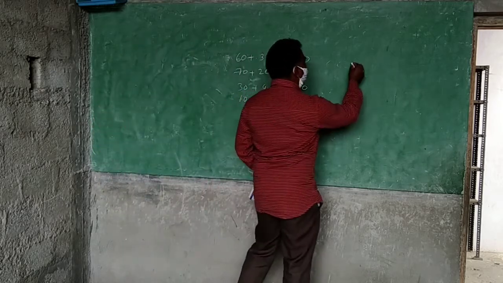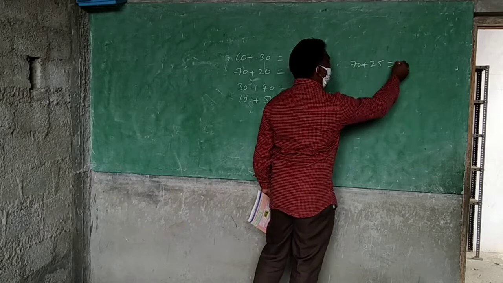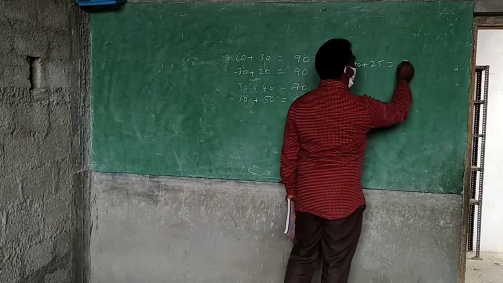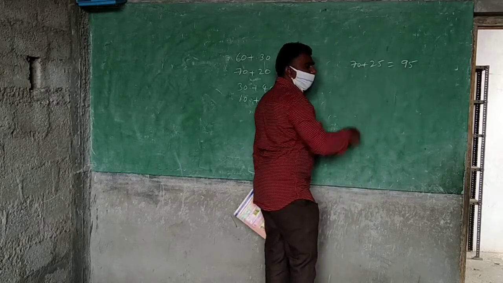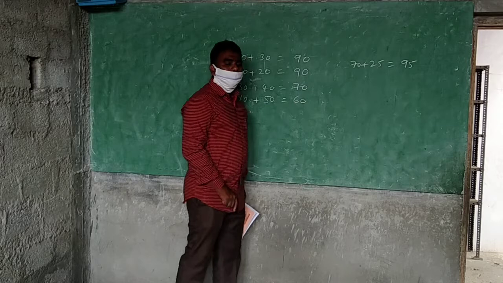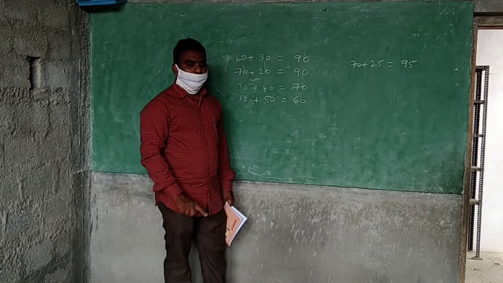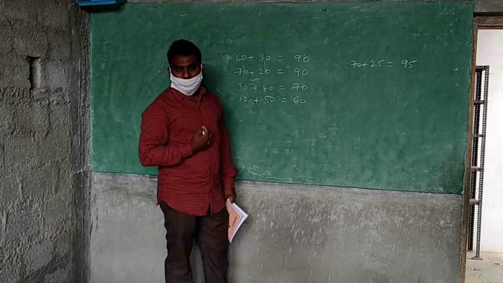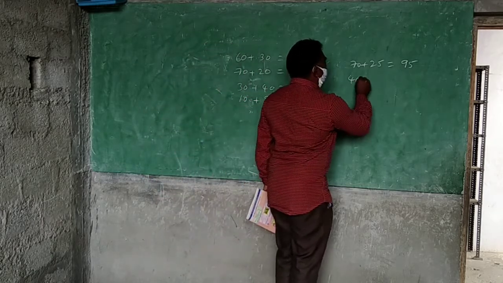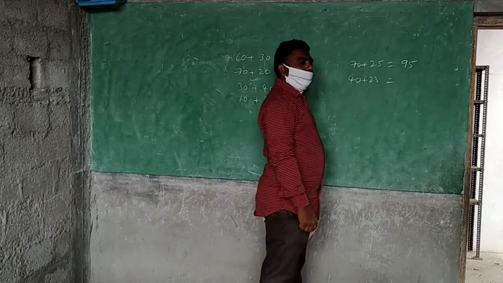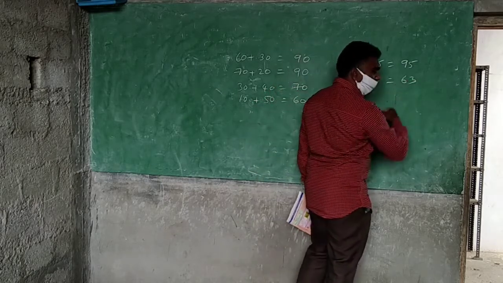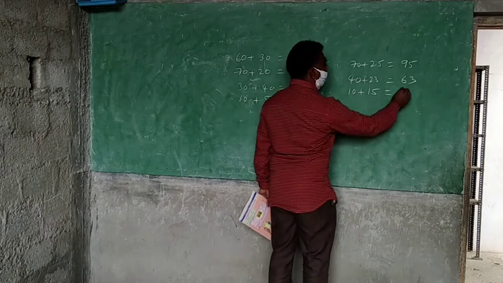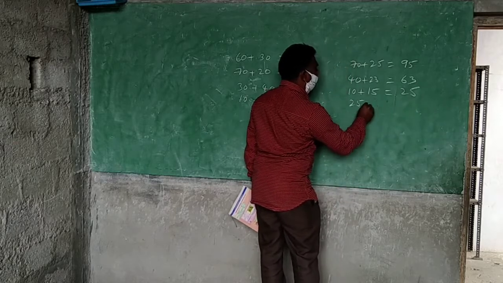Suppose I give 70 plus 25. 95. This is also very easy for us. What you are doing here is adding 70 and 20 first, because you know this method very well. Tens you can add easily. 70 and 20 is 90, and extra 5, so 95. 40 plus 23, 63. This is the same method. 10 plus 15, 25. 25 plus 30.